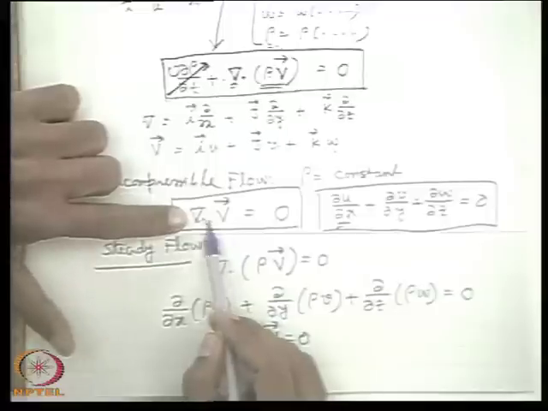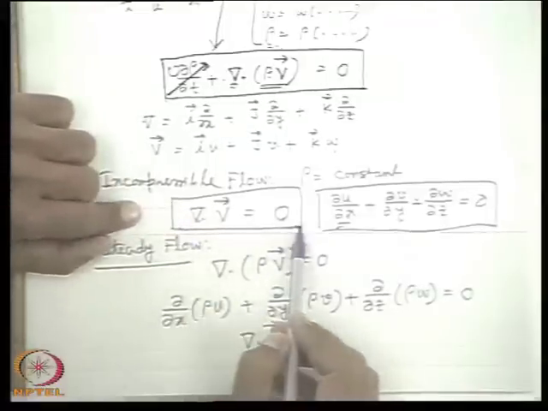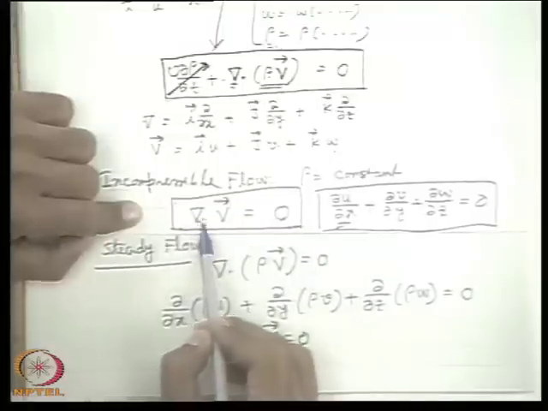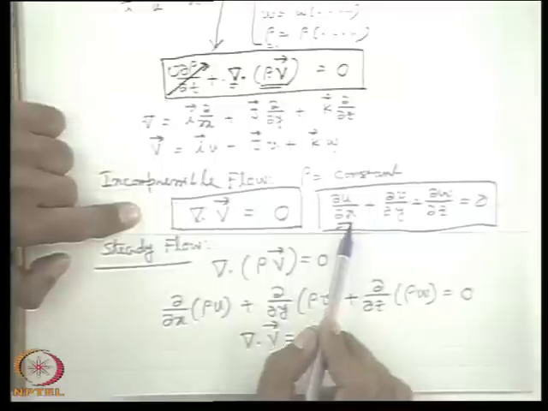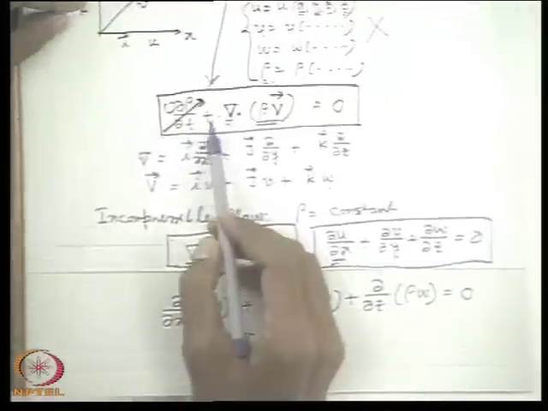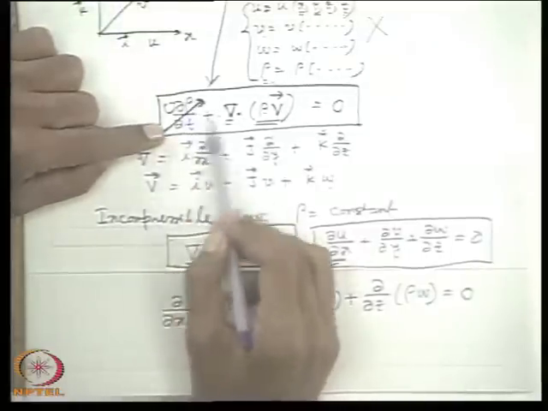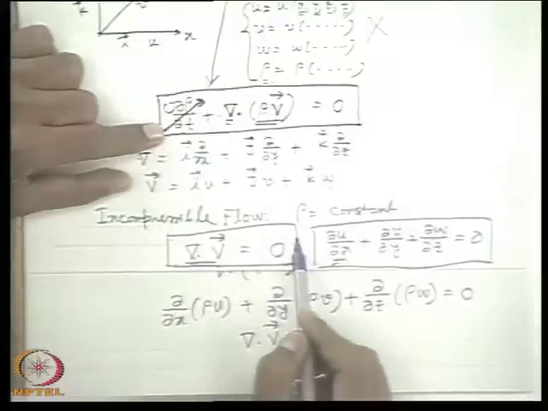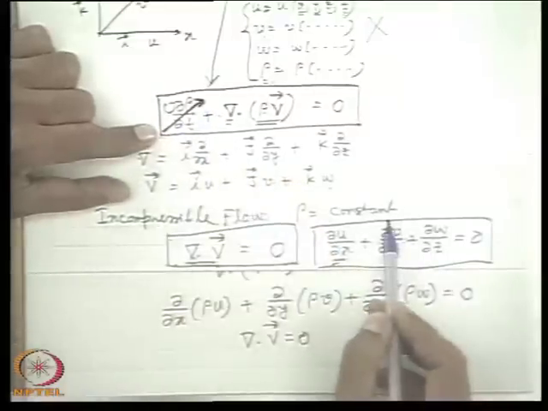Now, for an incompressible flow, you see the continuity equation is divergence v is 0. So, therefore, from an incompressible flow continuity equation, it is very difficult to infer whether the flow is steady or unsteady, because even if the flow is unsteady but incompressible, the equation remains the same. What is the reason? Because the derivative of rho with time only appears. So, whenever the flow becomes incompressible, that term automatically goes, because rho has to be constant for an incompressible flow.